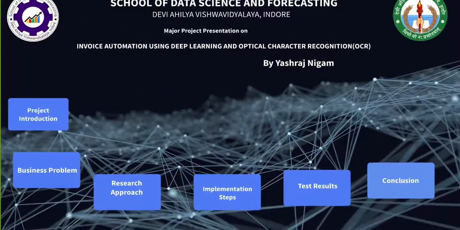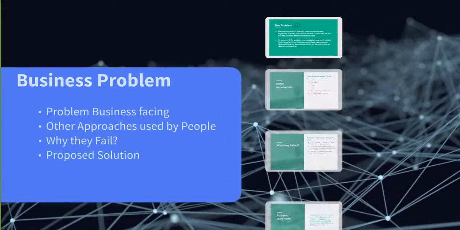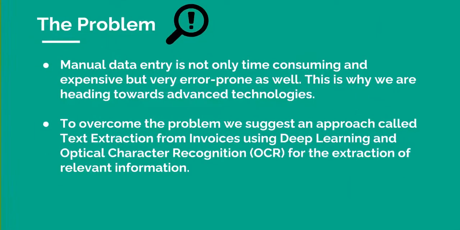So, let's see what business problem we are working on. There are many businesses out there investing a huge amount of money in data entry work, paying a huge amount to their employees, and still the data they enter is error-prone, with many typos.